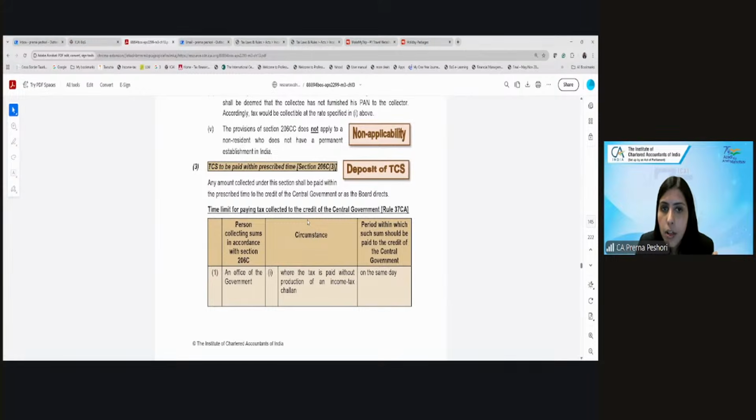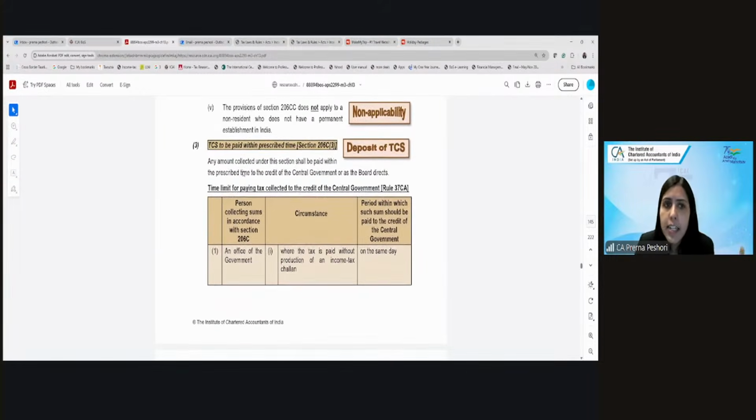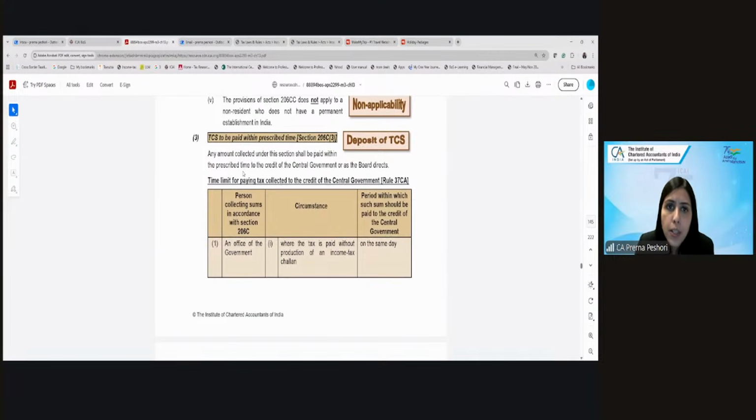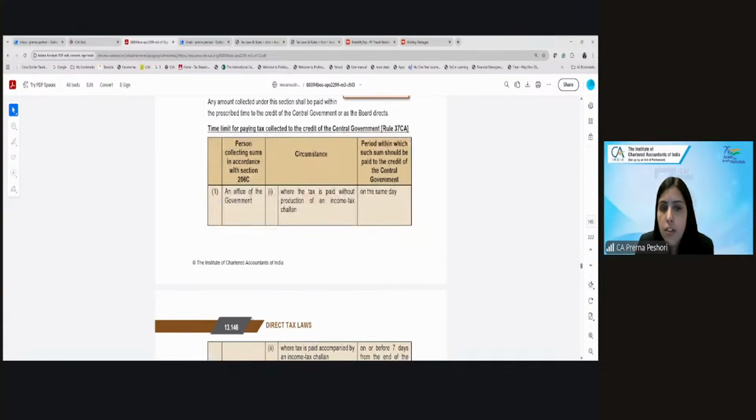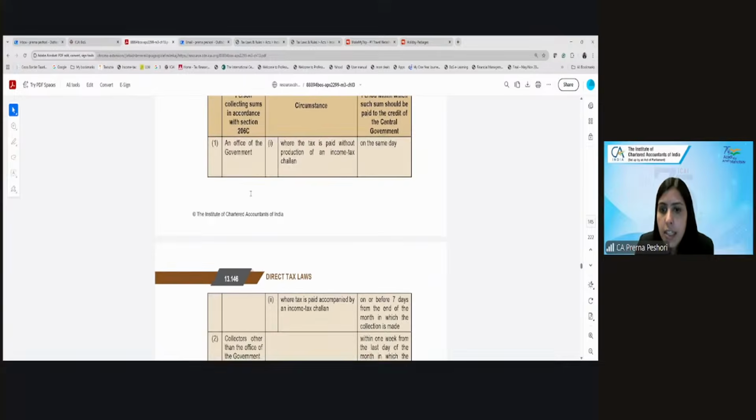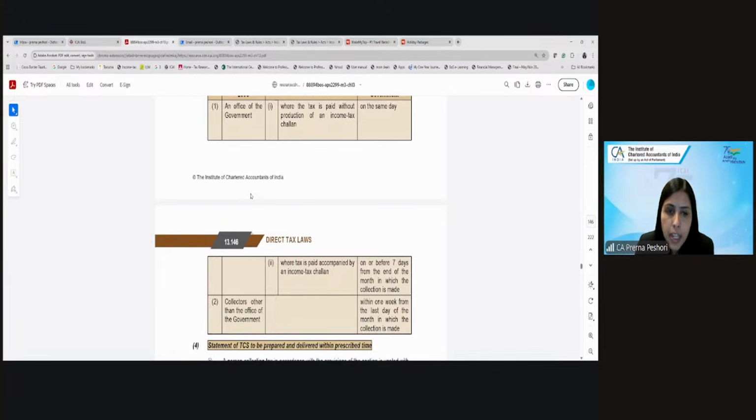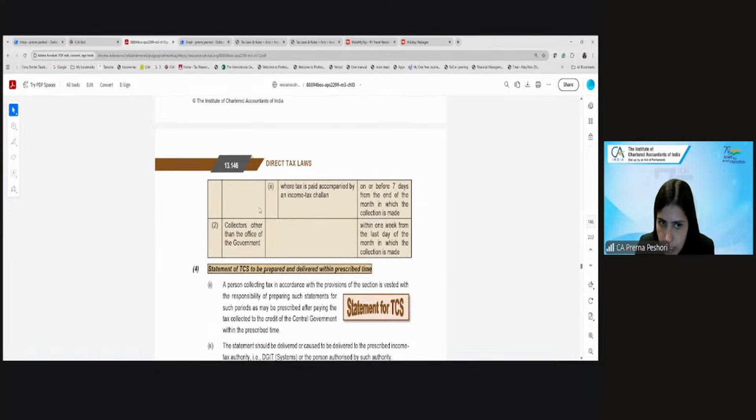Clear, ma'am. Okay. Now again, just like TDS, you have to pay the TCS also within the prescribed time. What is the time limit? If it is the office of the government, then within 7 days from the end of the month. If it is other than the office of government, within again 7 days from the last day of the month in which the collection is made, just like your TDS.